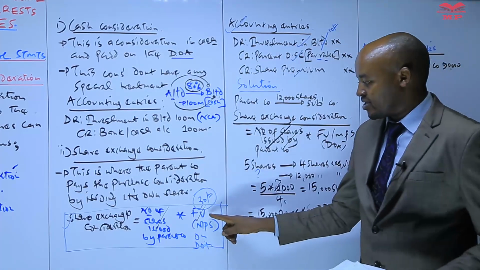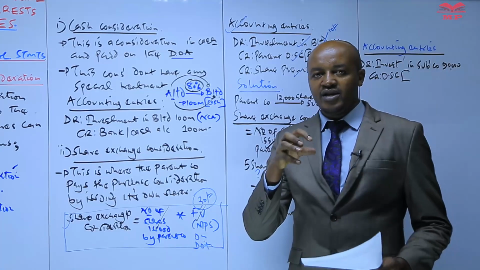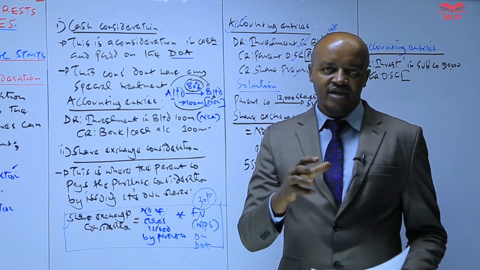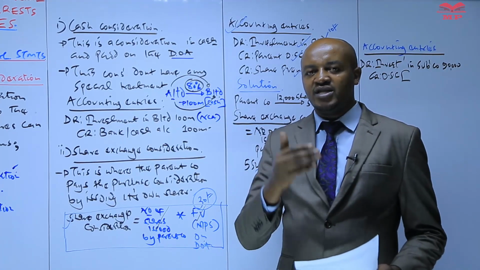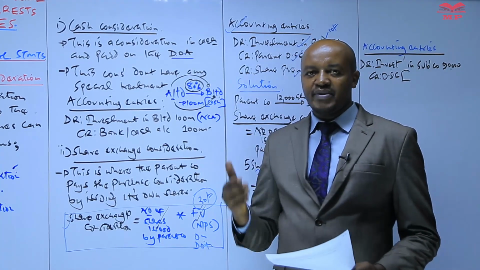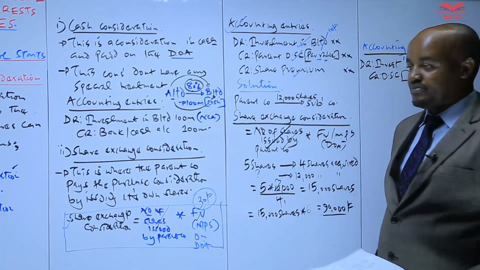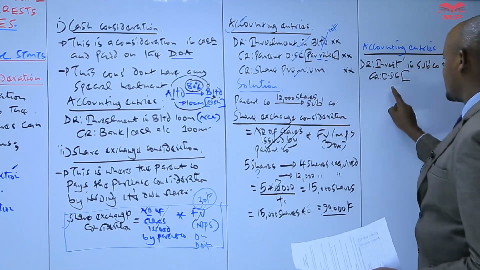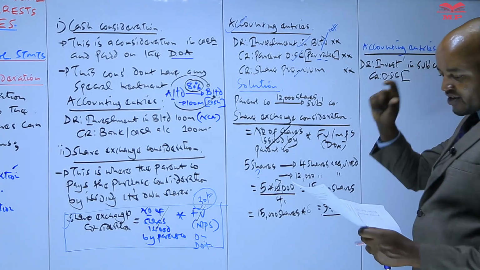On the other hand, when we talk about the fair value or the market price, this is the value of a share in the securities exchange market. The shares of the company in the securities exchange market are trading at a price, which we refer to as the fair value or the market price per share. The amount to be credited in this account always has to be based on the par value per share.